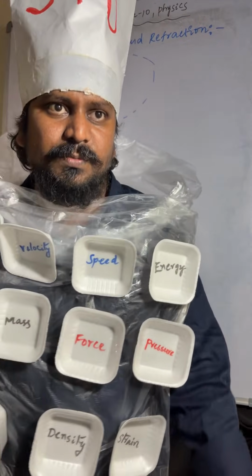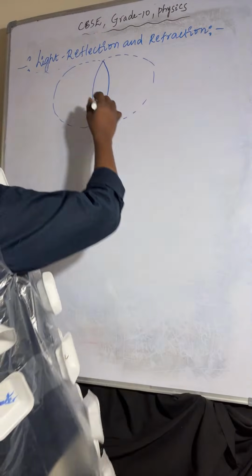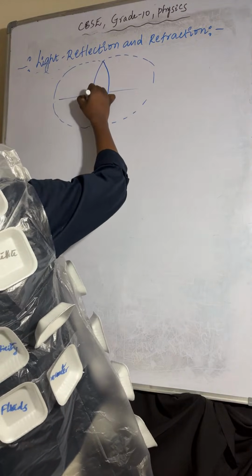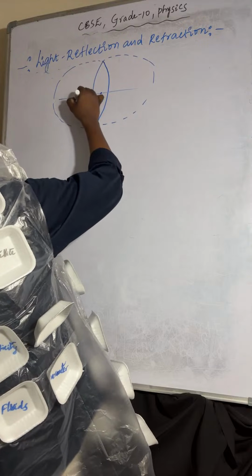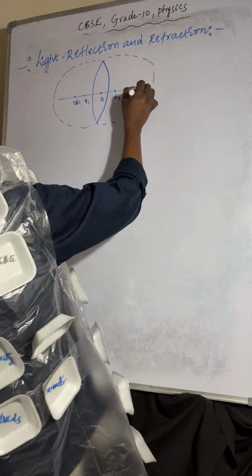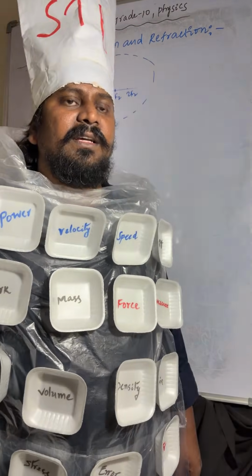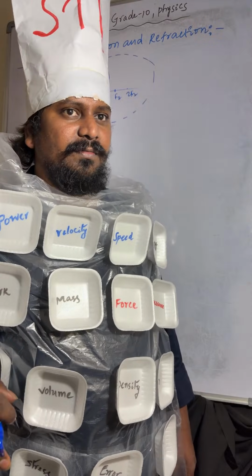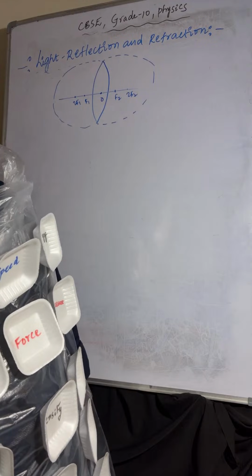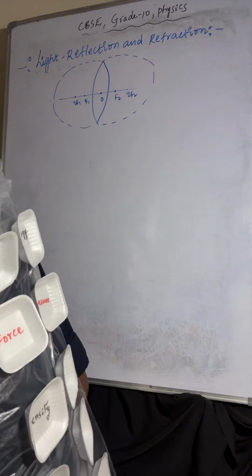We'll discuss those points. Here you can observe the optic center, F1, 2F1, F2, 2F2. Understood?